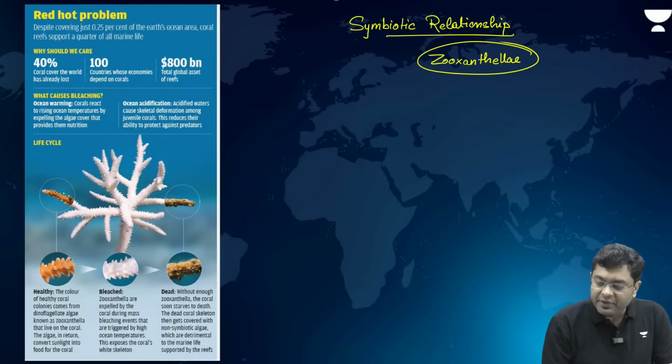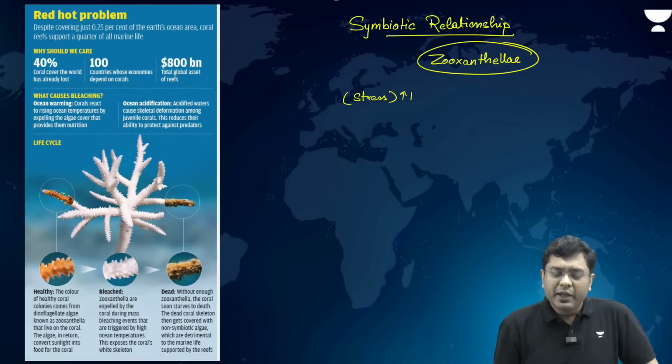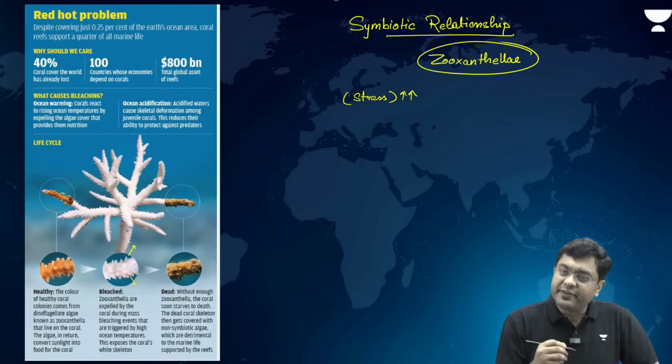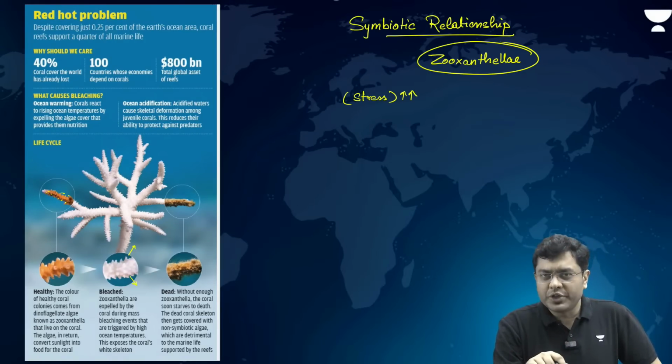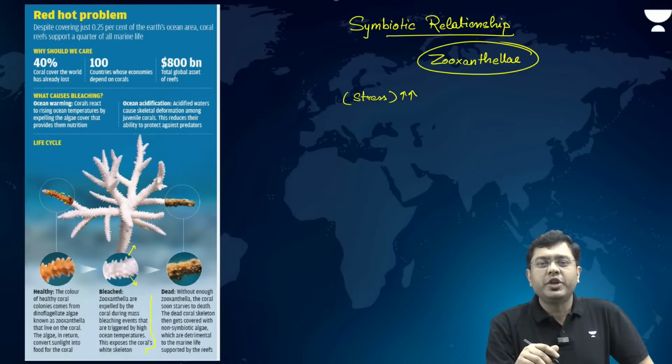The stress level increases. When the stress level increases, what happens? The zooxanthellae start leaving this particular coral structure. So the zooxanthellae are expelled by the corals during these mass bleaching events.